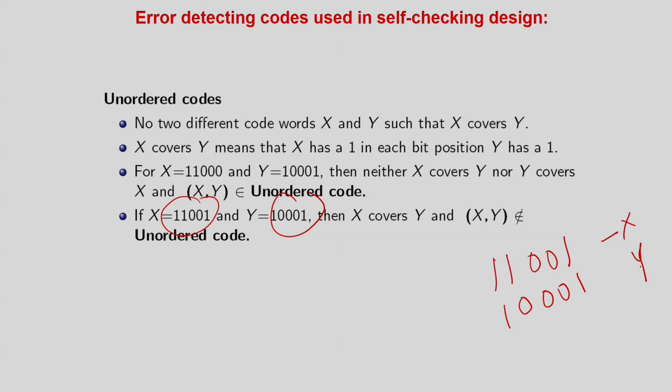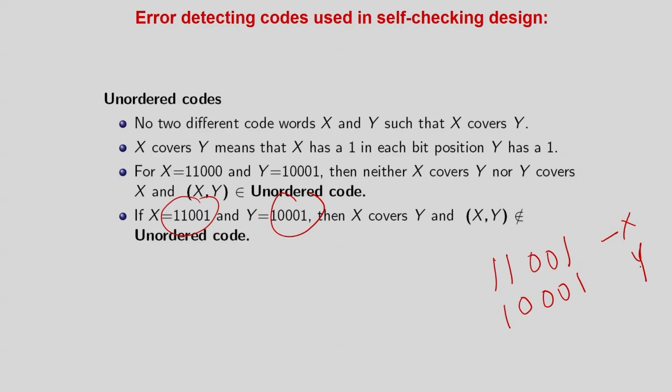And now let us see what is the case. We will see that if there are multiple bit flips, then what will be the issue. We will show that unordered codes can withstand the effect of multiple bit unidirectional error. That is what we are going to see in elaboration. But as I told you, this one will not be able to tolerate unidirectional multiple bit flips. But if the codes are something like this, in which nobody covers each other, it will be easily able to register even a multiple number of unidirectional bit flips. That is what we are going to show with examples.